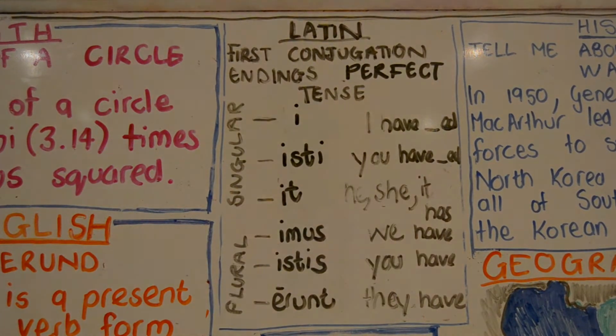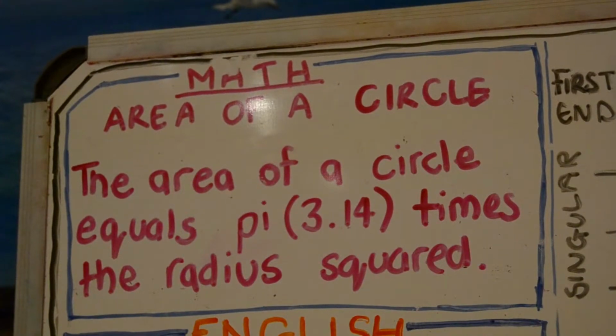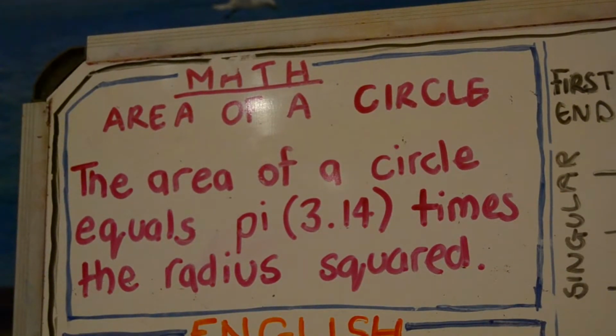Moving on to the math. The math for this week is the area of a circle. Now the area of a circle equals pi, 3.14, times the radius squared. If you think about the center point of the circle and go from the center point all the way out to the circumference, from the center to the circumference is the radius. So the area of a circle equals pi, 3.14, times the radius squared. And that is the math for this week.